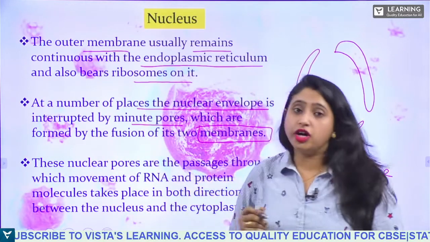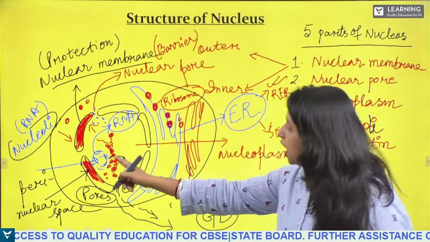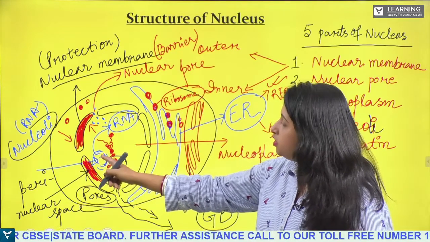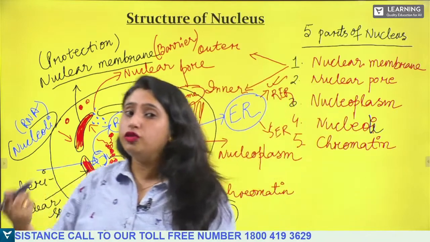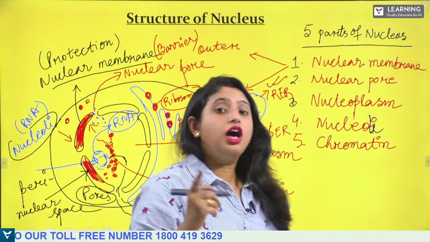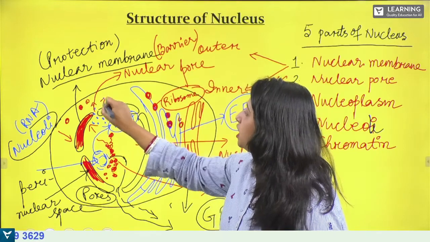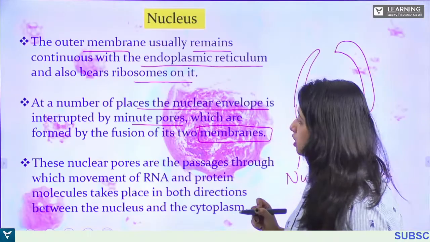Now, what is the function of the nuclear pore? See here, the various RNA and proteins are produced in the nucleoli. Who is going to transport them, and how are they sent out? They are sent with the help of nuclear pores, okay?